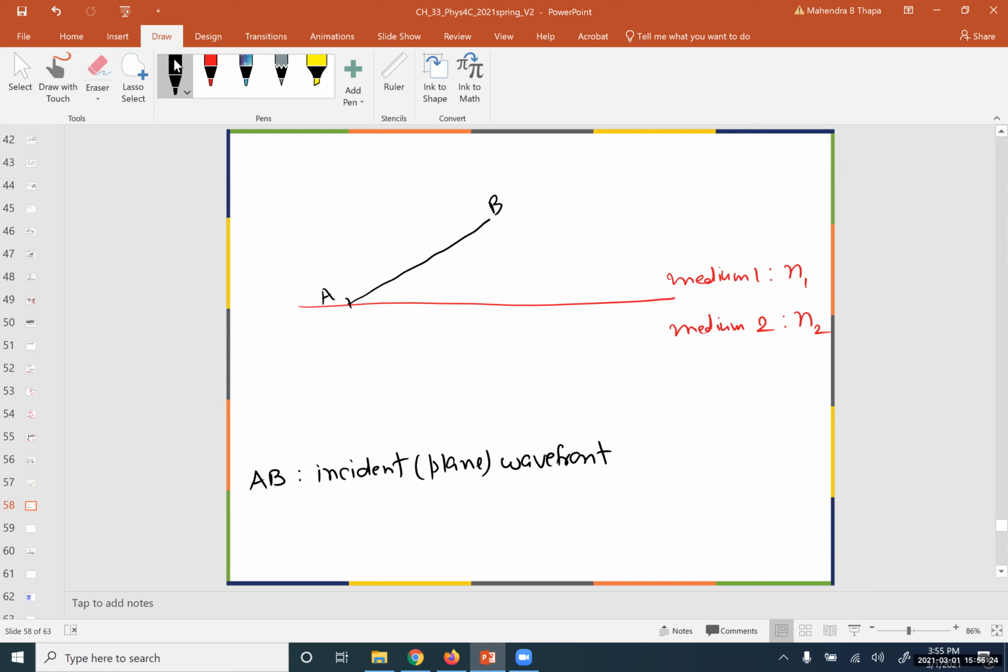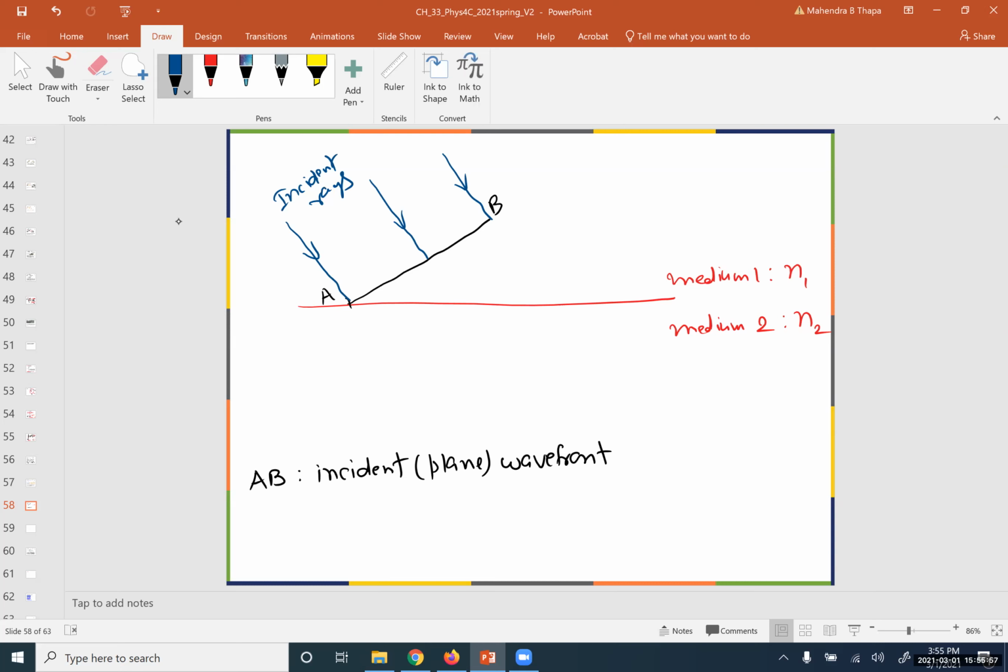So you know that any outward drawn perpendicular behaves as a ray. So if you draw the perpendicular to this AB, this will represent the rays. Okay, so for example, if I am going to draw perpendicular line like this, okay, these all will be the incident rays.